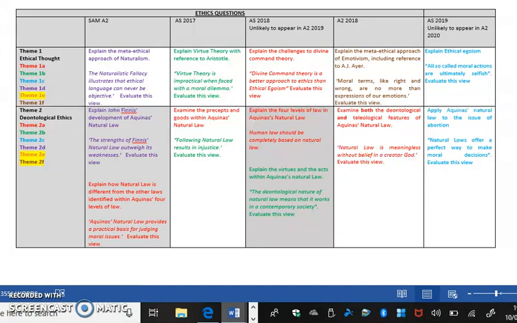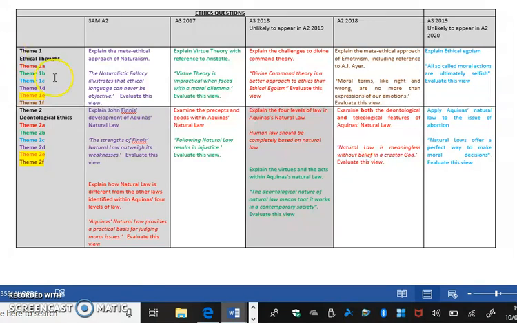It's worth remembering that nobody has ever sat the sample paper. So if something's going to be repeated, I guess it's going to be from there. And we did see on the Christianity paper that there were some questions from the sample paper that were repeated, and the questions were very, very similar. So it's worth you having a look at the sample paper that I have tweeted this evening, because there are mark schemes on there for both philosophy and ethics.